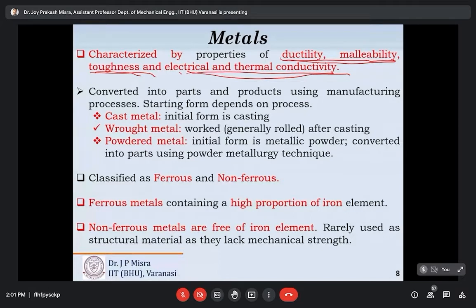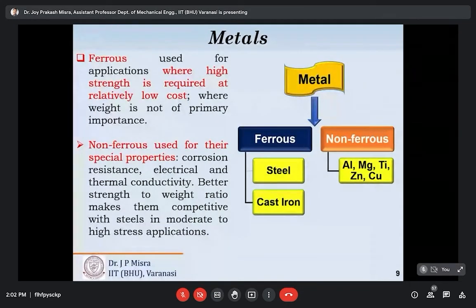So now moving on, we are coming to the classification of metals and alloys. Metals and alloys are classified as ferrous and non-ferrous. Ferrous metals and alloys contain a high portion of iron element, or you can say ferrum, whereas non-ferrous metals and alloys are free of iron element. Ferrous metals are used for applications where high strength is required at relatively low cost, where weight is not of primary importance. Where weight is not a deciding factor, and we are looking for a product at relatively low cost, we will go for ferrous metals and alloys.